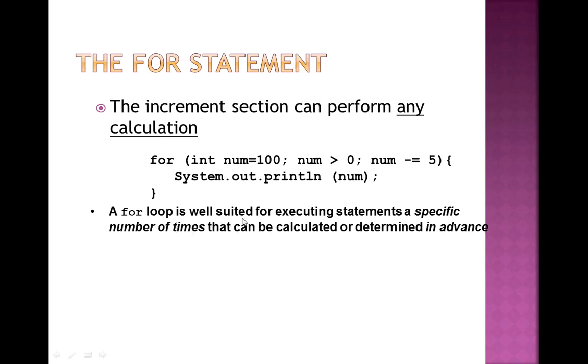Next, a for loop is well suited for executing statements a specific number of times that can be calculated or determined in advance. So the for loop is the best example for executing statements where we know, or are supposed to know, the number of times in advance, or it is determined by the user. So this is the best example, where the user knows the number of times in advance.